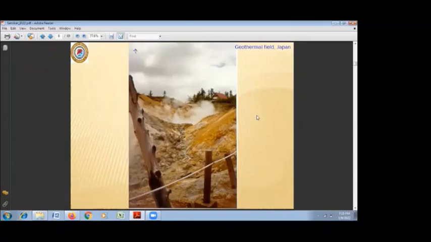So hot springs are mostly associated with steam emission also. And whenever hot springs come up, automatically there are some dissolved minerals in them because of water rock interaction, and those dissolved minerals get deposited along the hot spring. So this is a geothermal field in Japan, and we are seeing here steam emission, and this yellow precipitate is sulfur precipitated along the hot spring area.